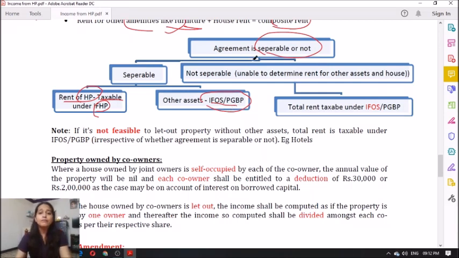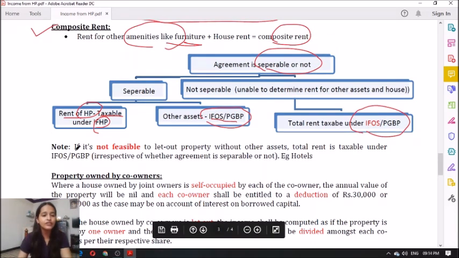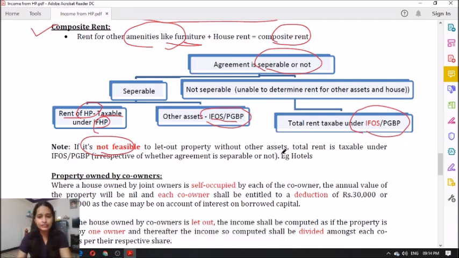Clear? Now what happens if the agreement is not separable? The entire total rent is taxable either under income from other sources or PGBP. It is not taxable under house property. Clear everyone? See, if it is not feasible to let out the property without other assets, the total rent is taxable under income from other sources or PGBP only.